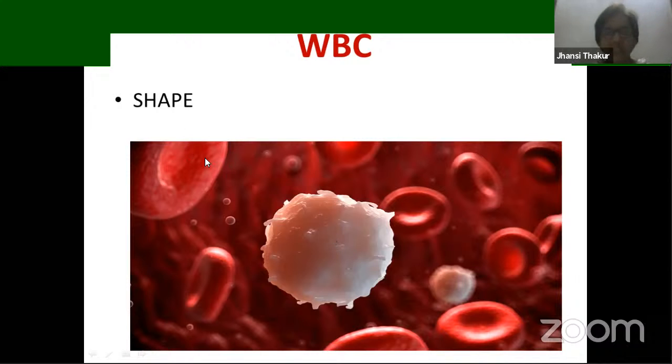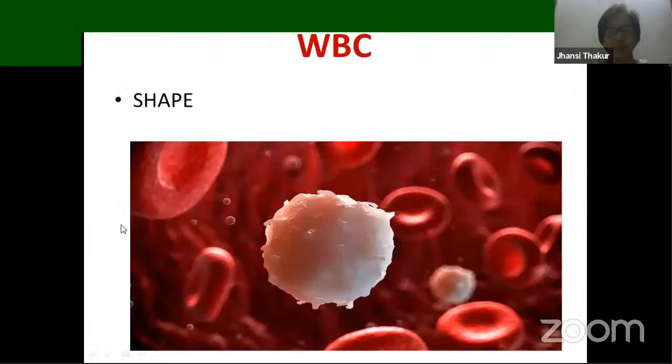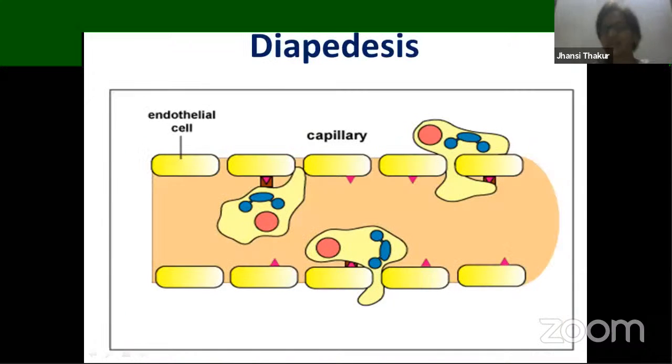If you talk about their shape, they are spherical in shape or irregular in shape. So this is one of the differences that you find between RBCs and WBCs, right? One more point regarding RBCs and WBCs is that we find a very big nucleus in WBCs, whereas we don't find RBCs having a nucleus. This is another striking difference between WBCs and RBCs. As we go through WBCs, we'll come to know other differences too.